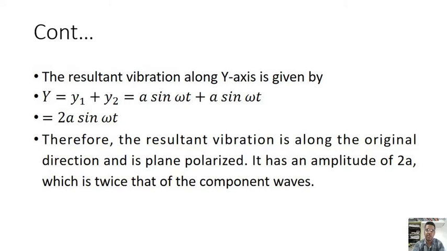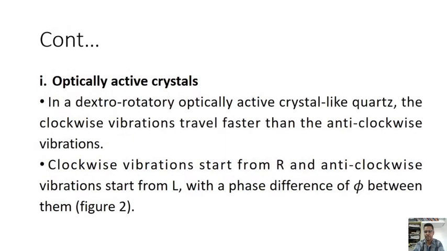Therefore, the resultant vibration is along the original direction and is plane polarized. It has the amplitude of 2a, which is twice that of the component waves.